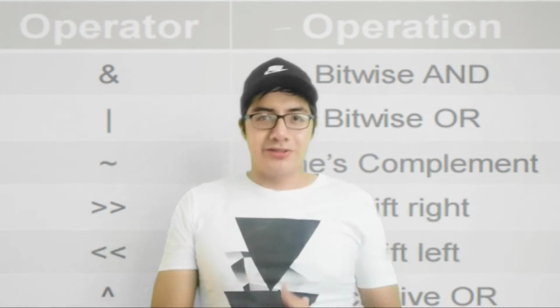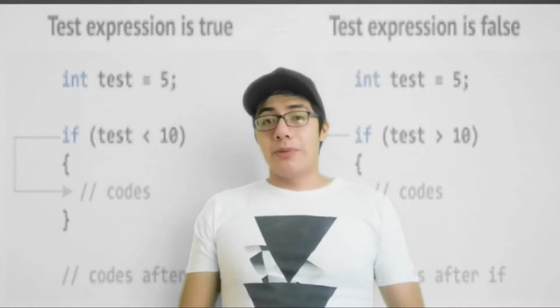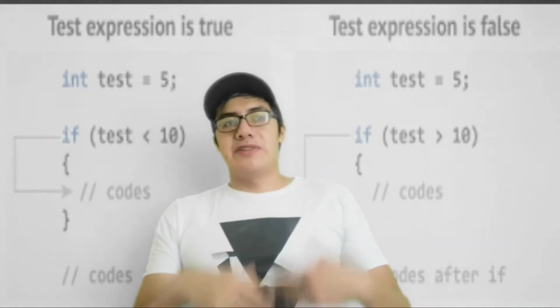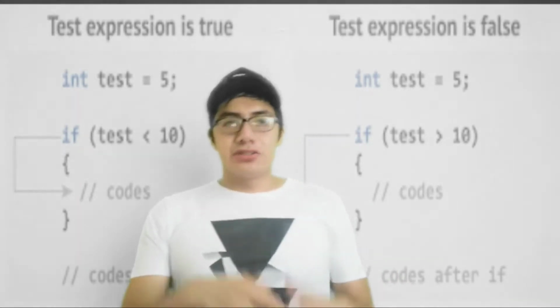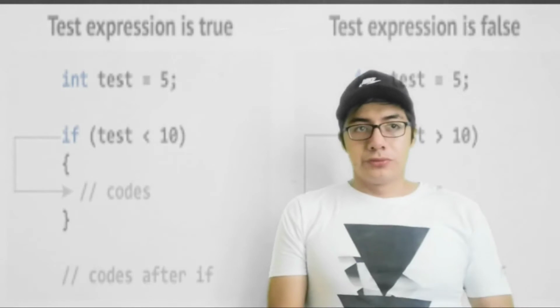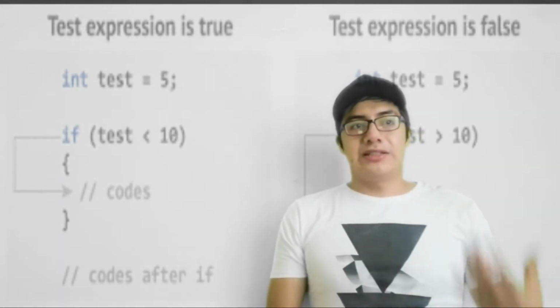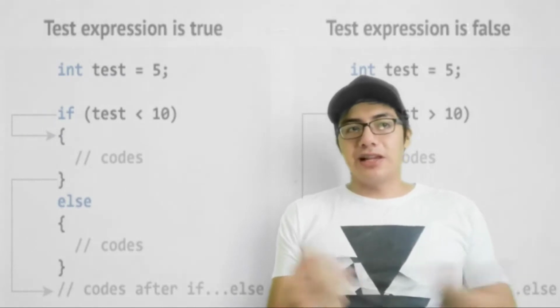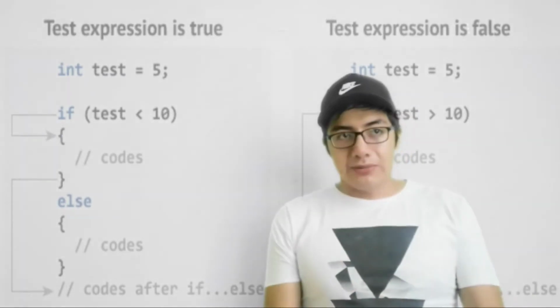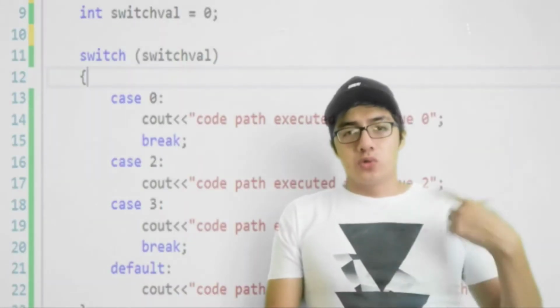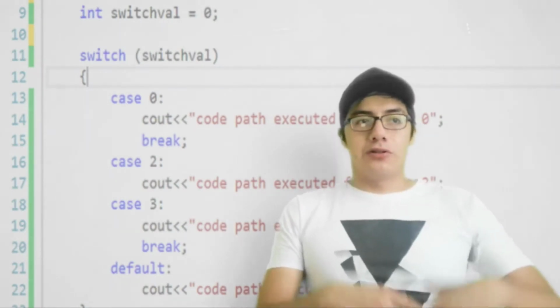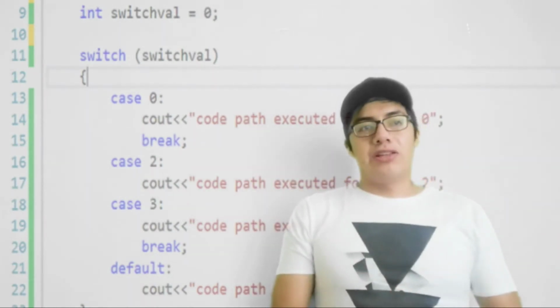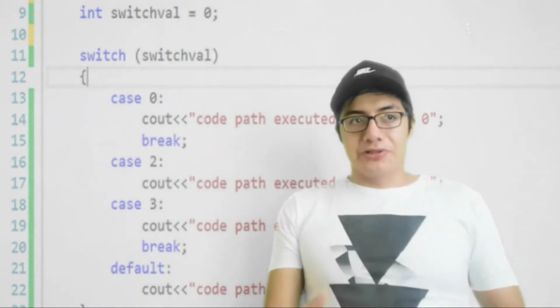Also, with C++, we can use if statements to make the program take decisions and execute a specific part of the code. If the control statement is true, the code associated with the statement runs. Moreover, we can implement if-else clauses to create more options. We can use the switch statement when there are a lot of if statements to create different code block options.